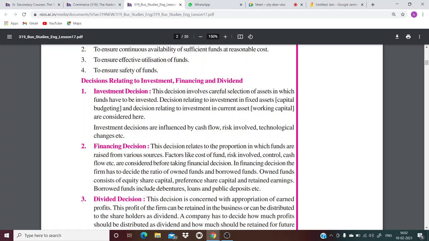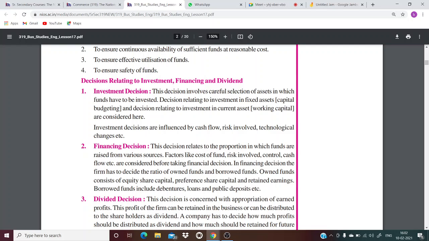Second is financing decision. This decision relates to the proportion in which funds are raised from various sources. Factors like cost of fund, risk involved, control, cash flow, etc. are considered before taking a financing decision. Now, what is a financing decision? This decision relates to the proportion in which funds are raised from various sources.